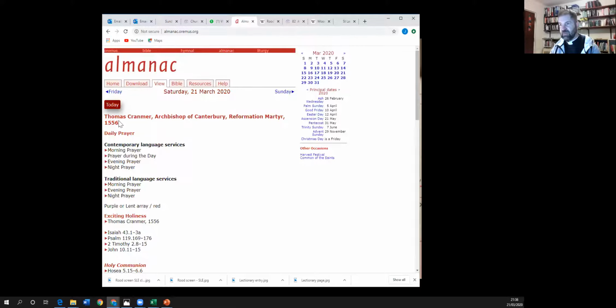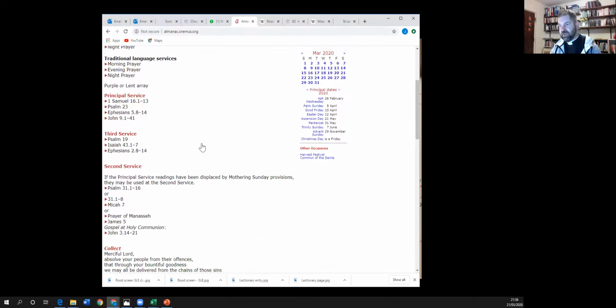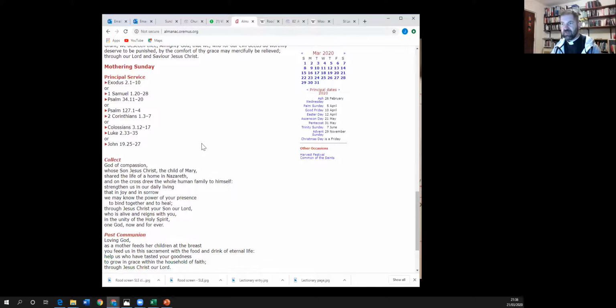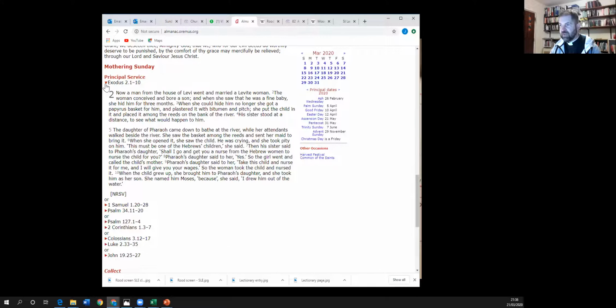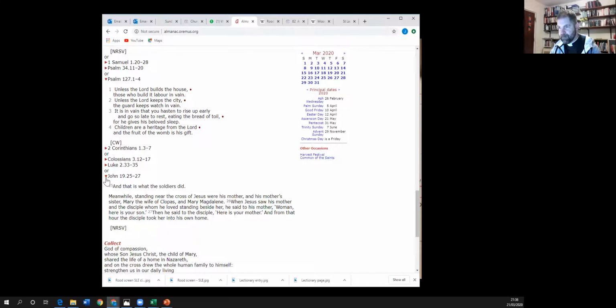So you can see this day, the church remembers Thomas Cranmer, Archbishop of Canterbury, Reformation Martyr. You just click onto Sunday, and the readings for Sunday come up. Now we scroll down the page because, as I said before, Mothering Sunday's a special service, and here are the readings for Mothering Sunday. And if you click on the little arrow just by the reading, the text comes up. So I'm going to put those up now. And I'm going to come back to them when I do my reflection in a few moments.